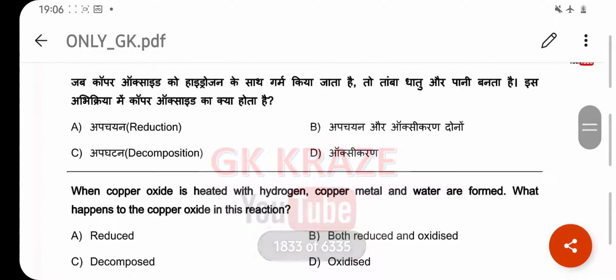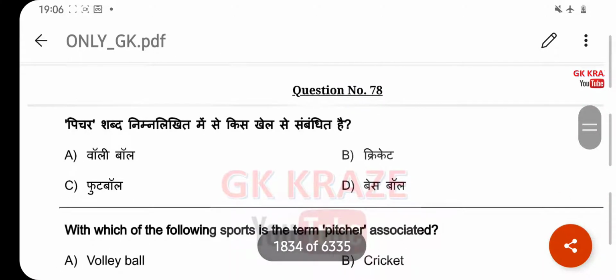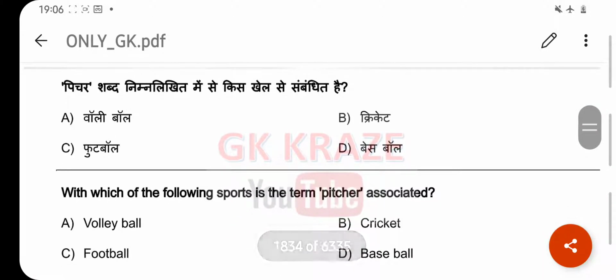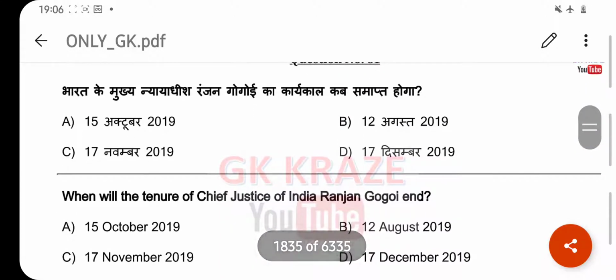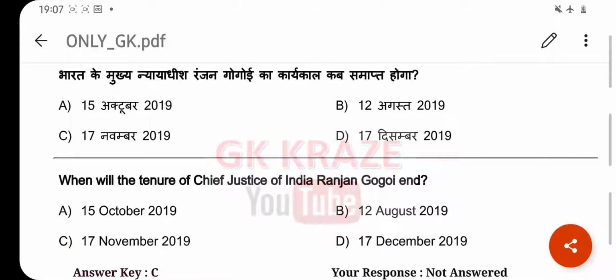When copper oxide is heated with hydrogen, copper metal and water are formed. What happened to the copper oxide in this reaction? Your right answer is reduced. Option A. With which of the following sports is the term pitcher associated? Your right answer is baseball. Option D. When will the tenure of Chief Justice of India Ranjan Gogoi end? Your right answer is 17th November 2019. Option C.